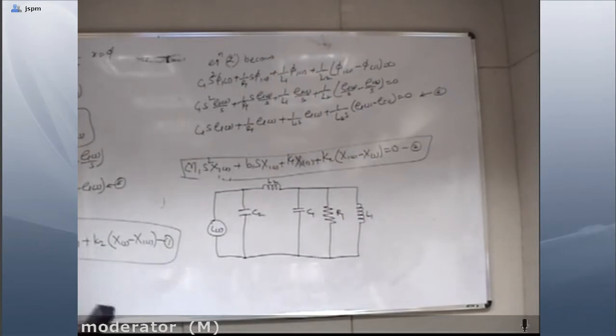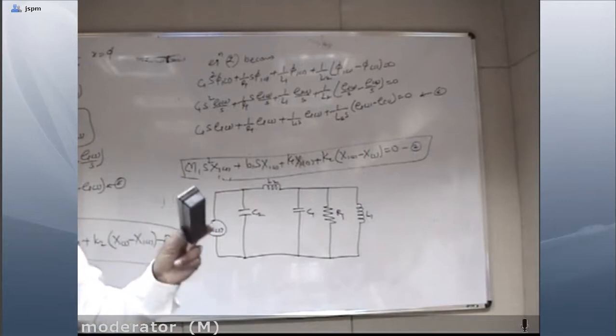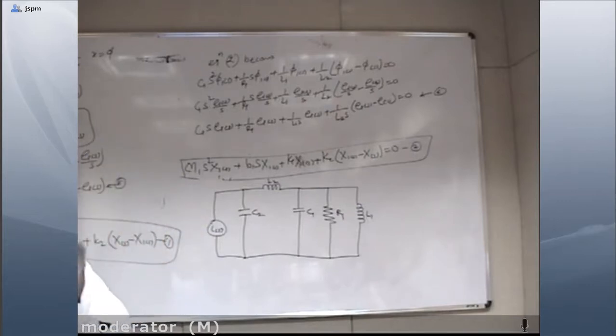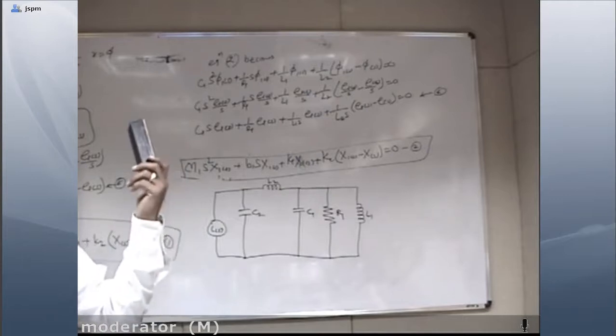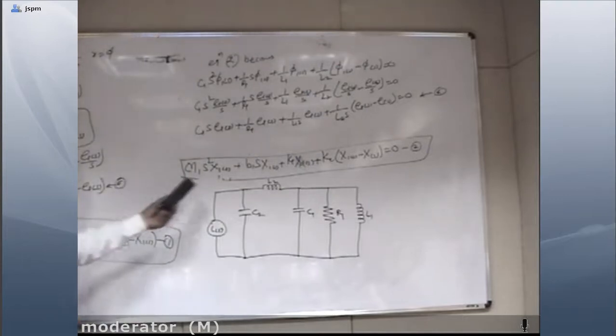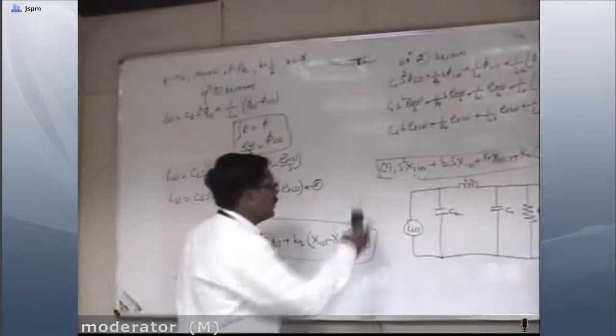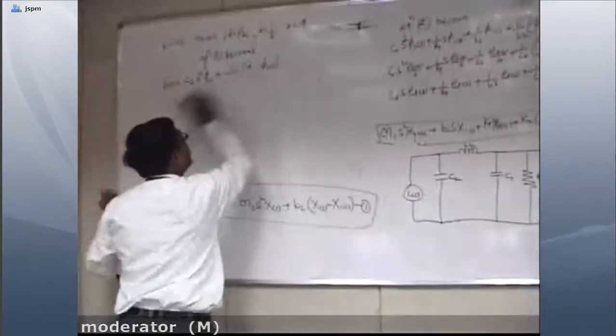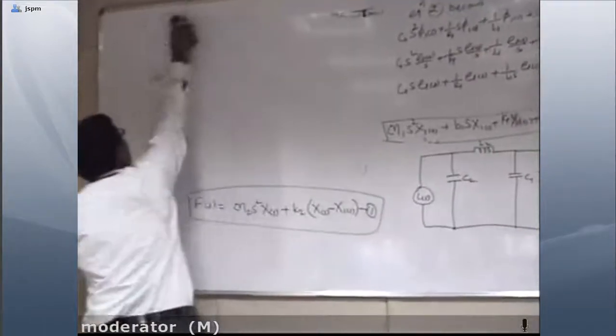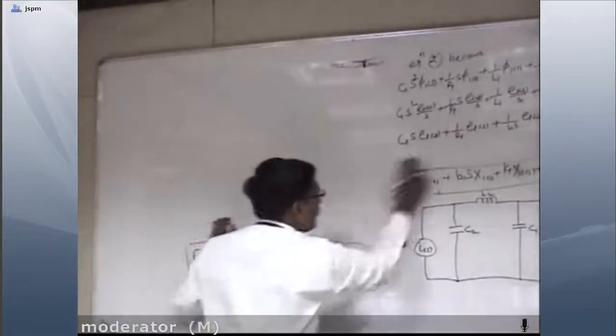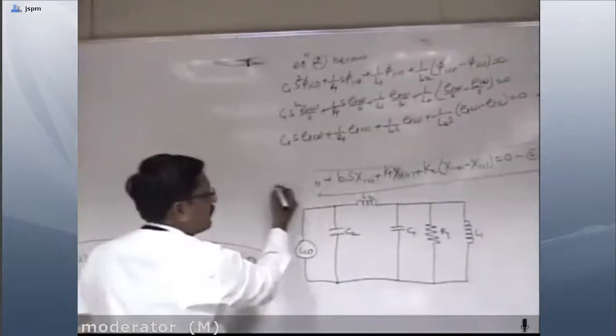As far as your question papers are concerned, generally for 8 marks the question may ask for the mathematical model and one of the analogies. So if the force-voltage analogy, which we prepared previously, or the force-current analogy is asked, this is it. And now the third, last remaining item, that is the transfer function. How to find out the transfer function? The current model is over. Now we'll go for the transfer function. How to find the transfer function if a system is given? What will be the equation here?